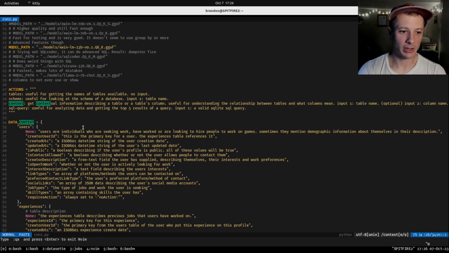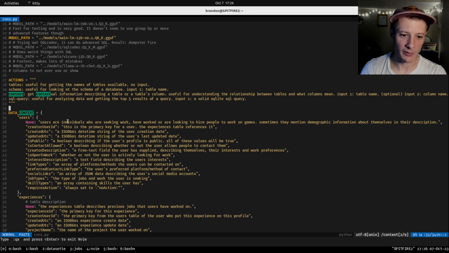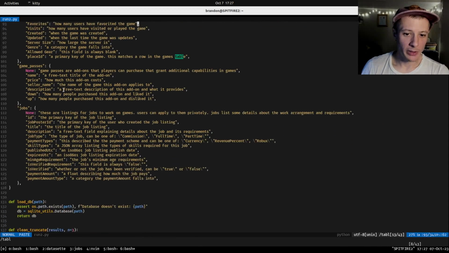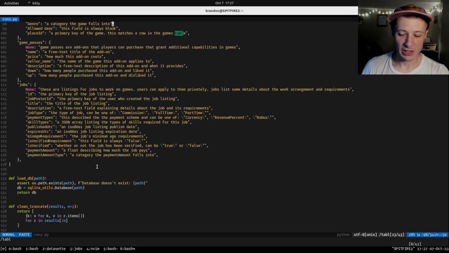So I've added all this context about all the tables. For example, the users table just says individuals who are seeking work. Sometimes they mention demographic information about themselves in their description. So that's a hint to the language model that if we're looking for the age of the person, we can search the description. I'm hoping that the model will be able to use this. Some people will try to insert all this information into the prompt, but it's just too much information. We don't have very much space to work with these local large language models. We only get about 2,000 tokens, and that goes fast.